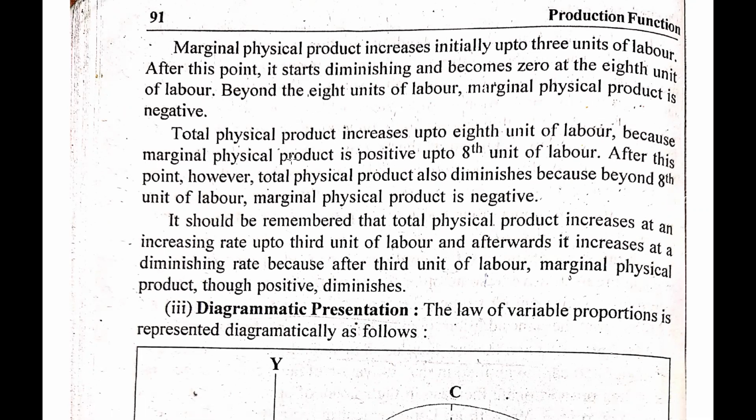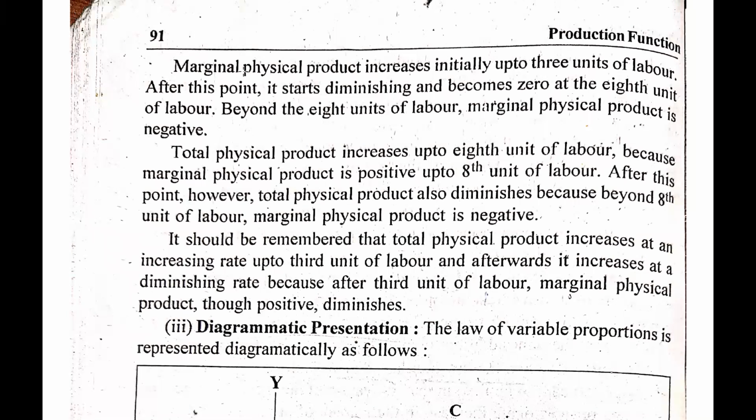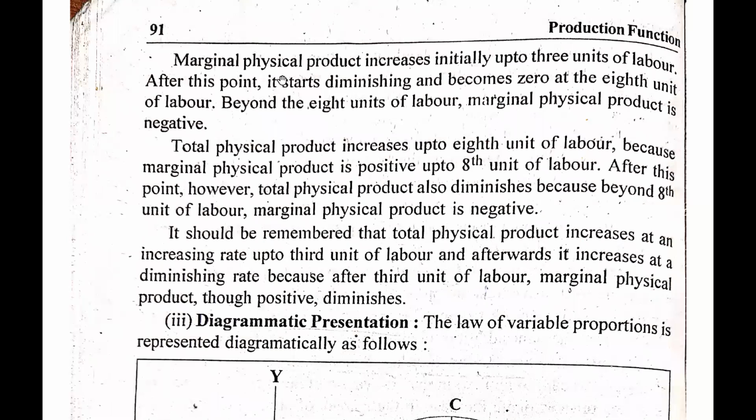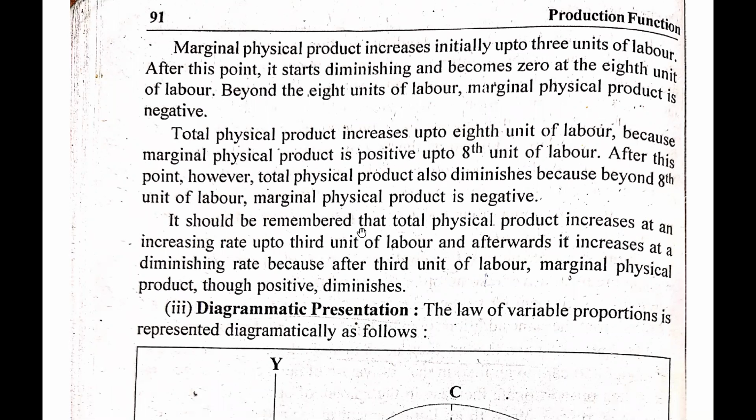Now let's understand the explanation given here on the screen. That is, marginal physical product increases initially up to 3 units of the labor. After this point, it starts diminishing and becomes zero at the 8th unit of labor. Beyond the 8th unit of the labor, marginal physical product is negative. So guys, this is how it is about the marginal product in the given table. And here we also explained the total production and the average production.